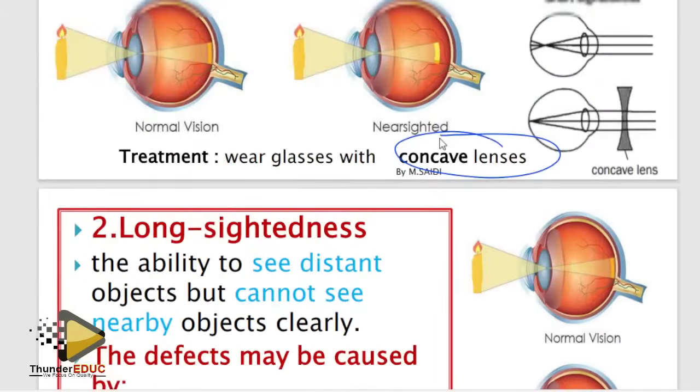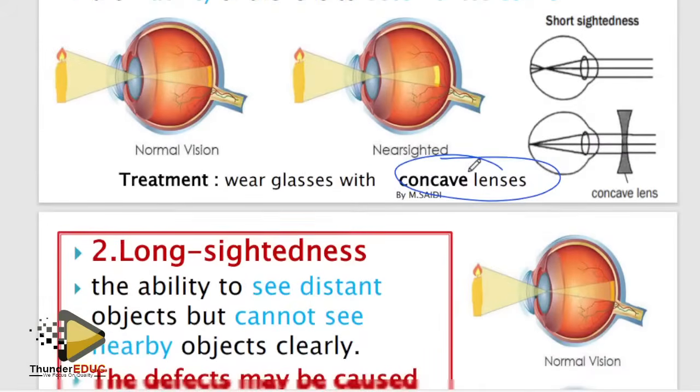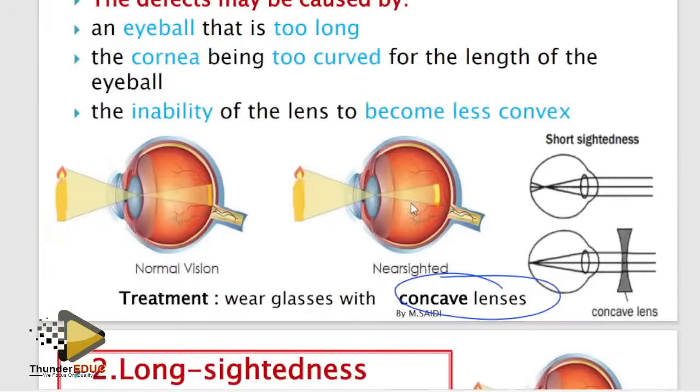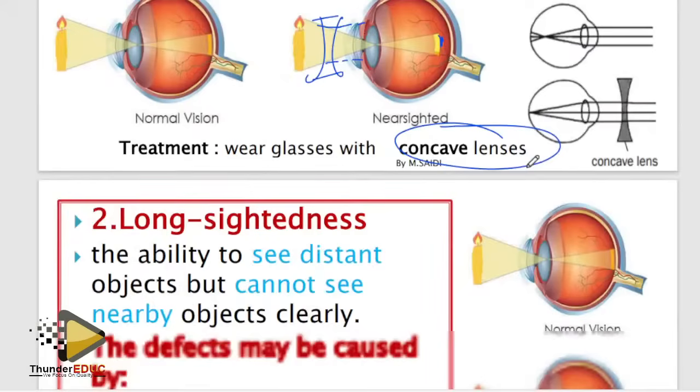It means that the image is forming behind the retina. So what do I do? I need to bring it back, so I put a convex lens there. But short sight means that the image is formed in front of the retina. So I need to diverge the light, so that it appears as if it's coming from a near object with a big beam.